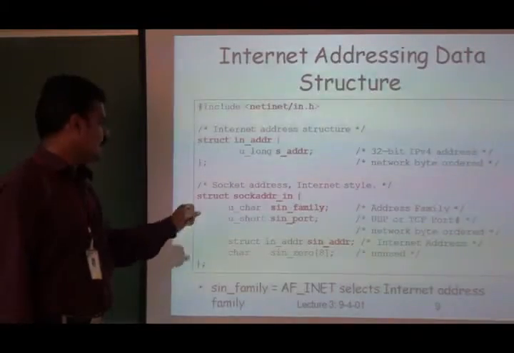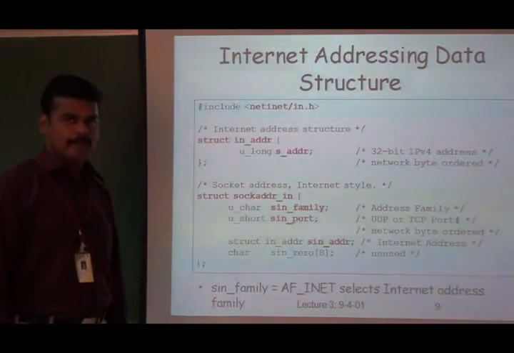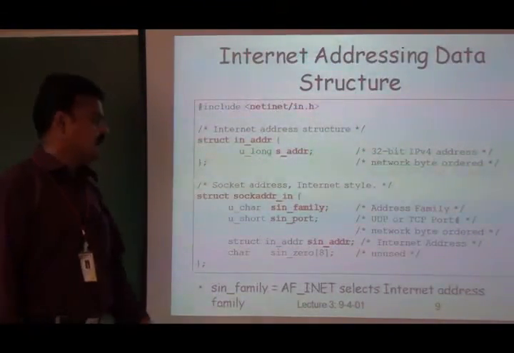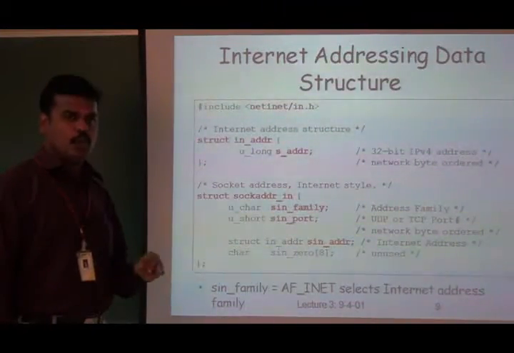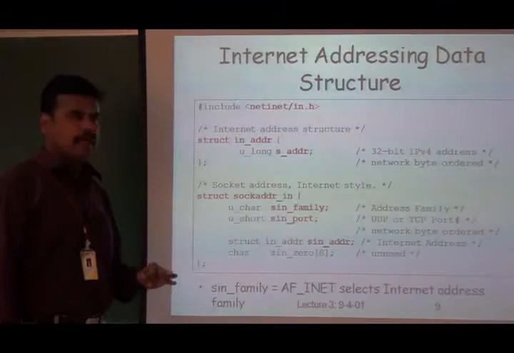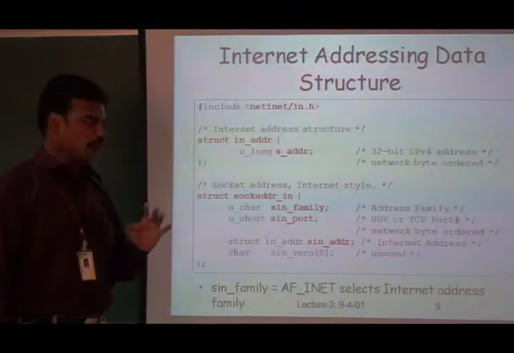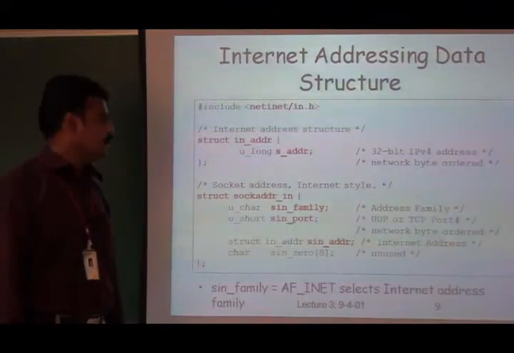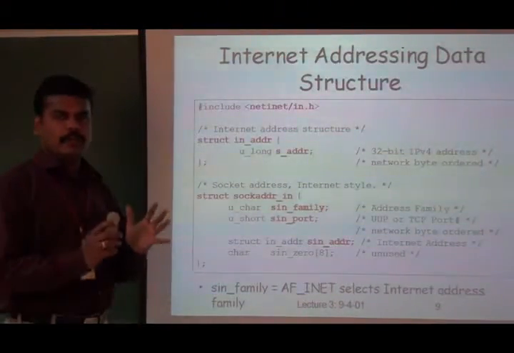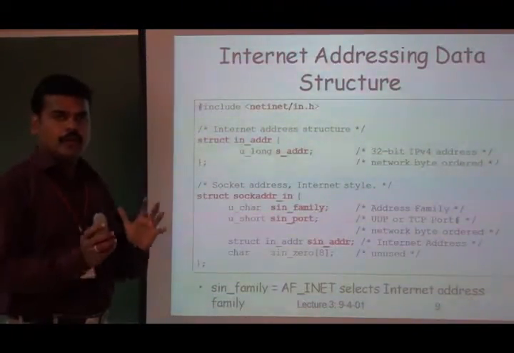Okay, one more structure, sockaddr_in. It has 4 different members: sin_family, sin_port, sin_addr, sin_zero. The sin_family member is used to hold which family that particular protocol belongs to.